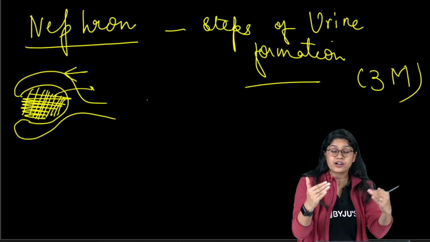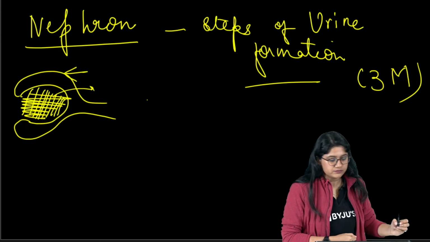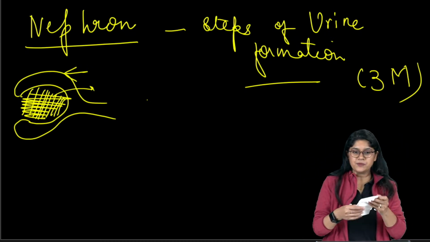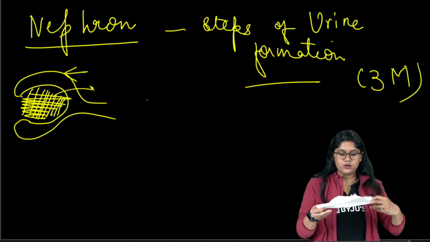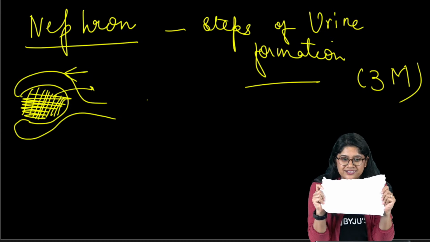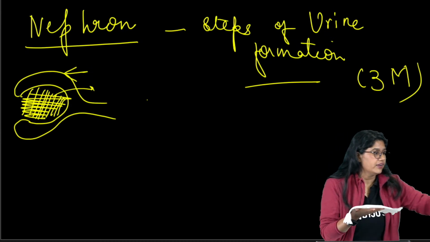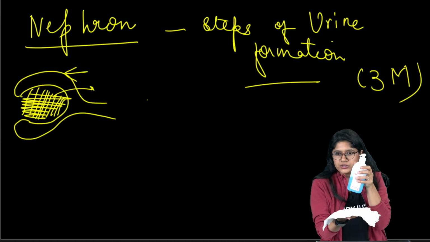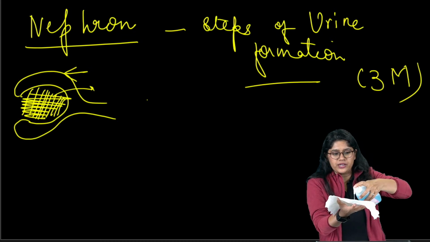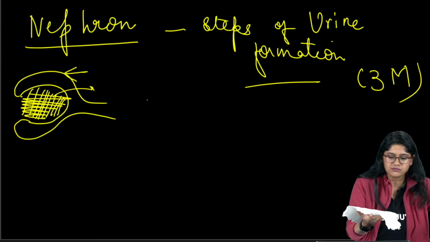Now let's understand the function. Can you see this part, especially this part? Now see over here, everyone, we have a piece of paper. And I have this sanitizer bottle with me. If I drop it, you will be able to see something.